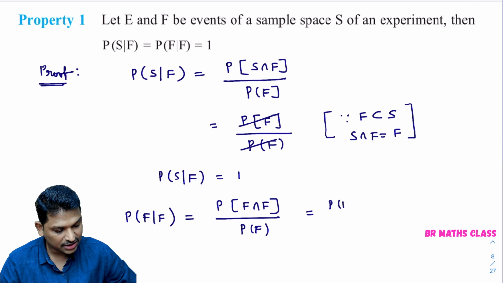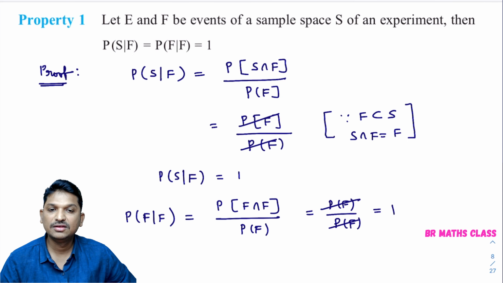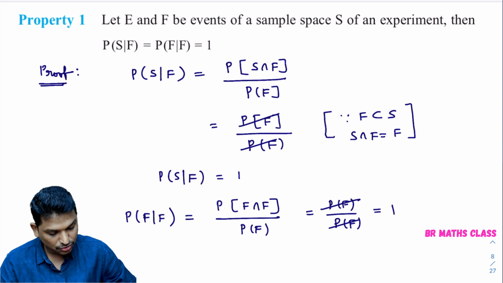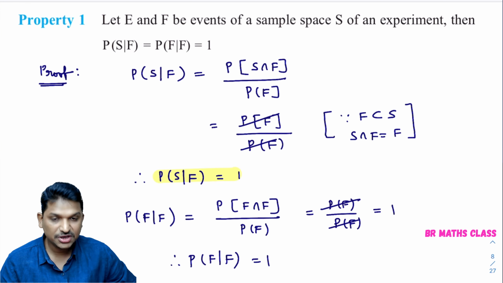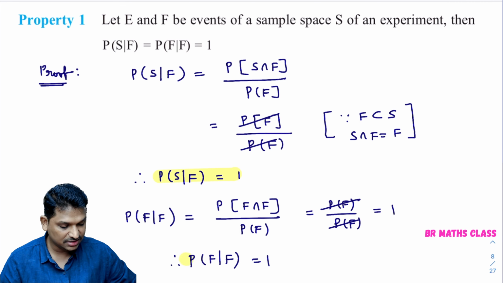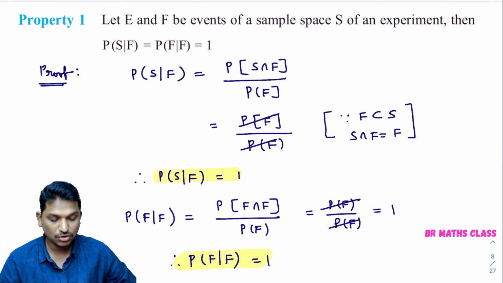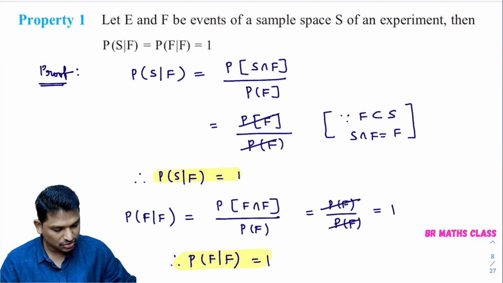This is probability of F divided by probability of F. Both will get cancelled. You will get 1. So what you proved? You proved that probability of F by F equal to 1. You look here. First we proved P of S by F equal to 1. Next we proved that P of F by F equal to 1. Finally, what is the conclusion?